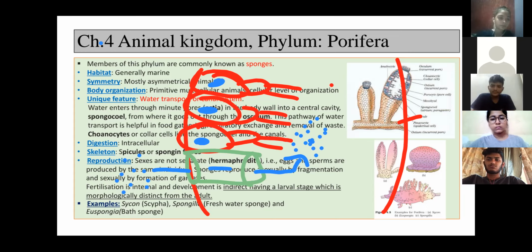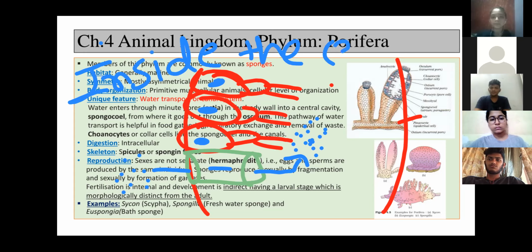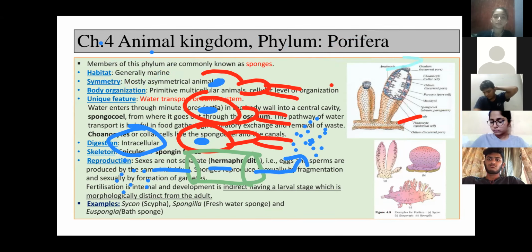So here the digestion takes place inside the cell. Which cell? Choanocyte. Digestion takes place inside the cell. That's why we call the type of digestion intracellular, within the cell. Right? Next.